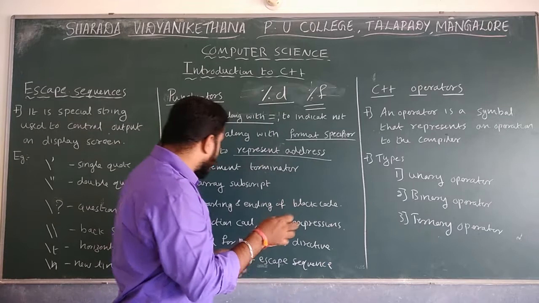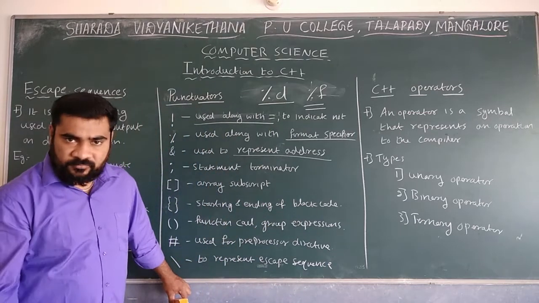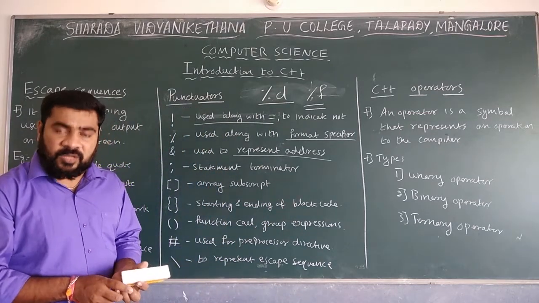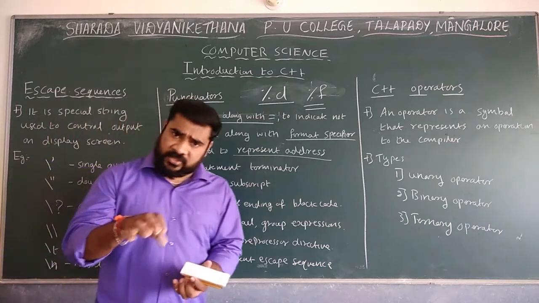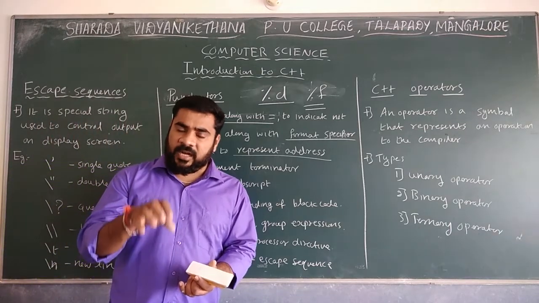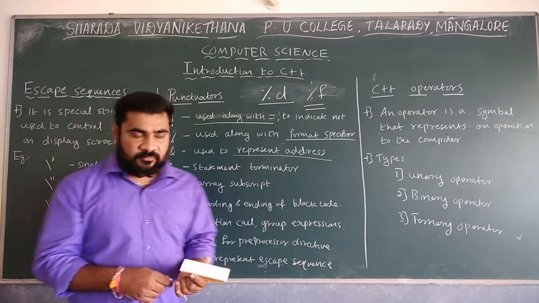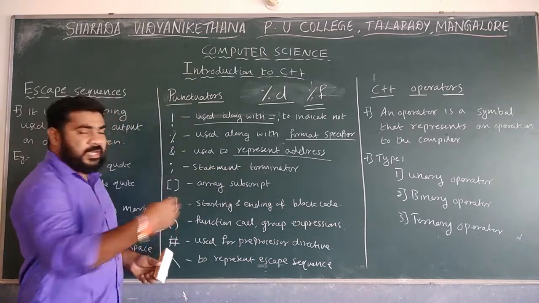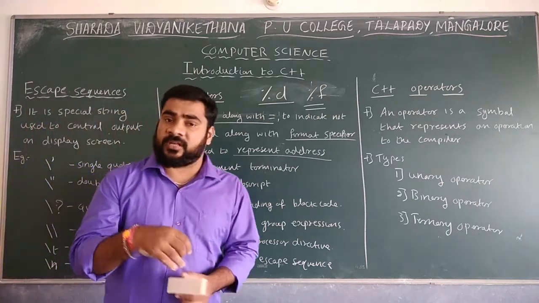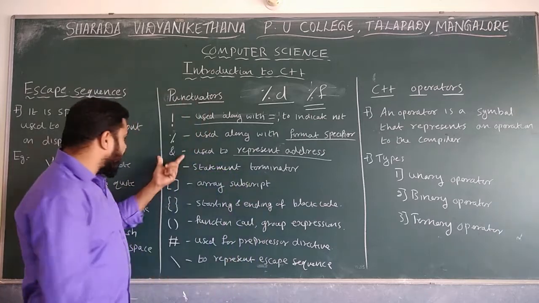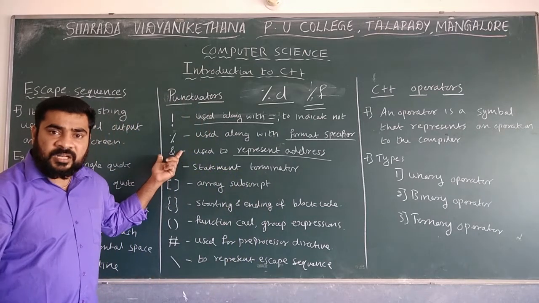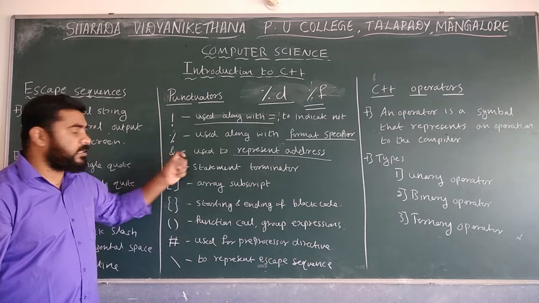So if you take any data in a program, each piece of data has its own address. If you want to fetch or represent the address, then we use the AND symbol. The AND symbol is mainly used to represent the address.